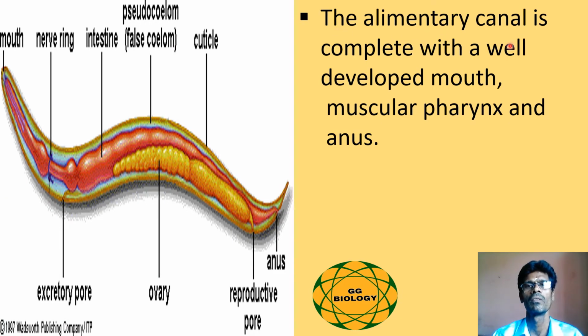The alimentary canal of the roundworms is of complete type, whereby it is a long tube. The mouth is seen towards the anterior end and the anus is seen towards the posterior end, so that they have the alimentary canal of a complete type.